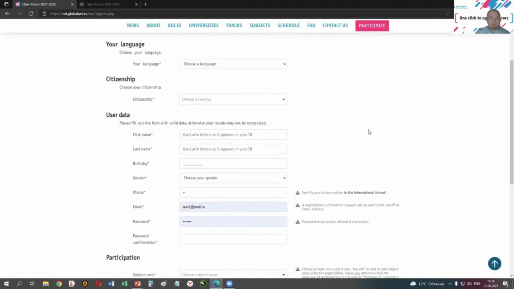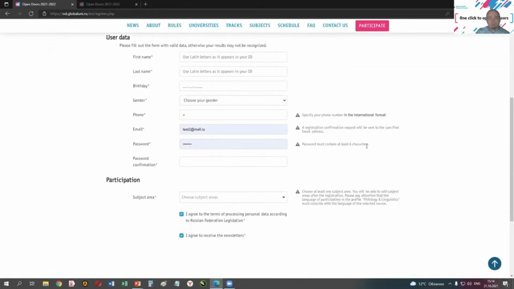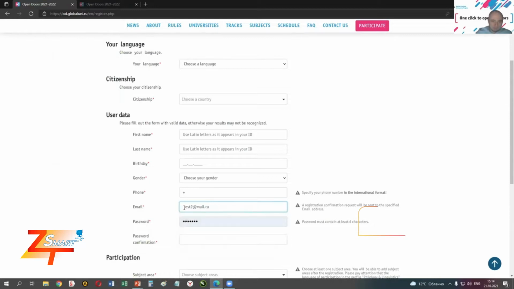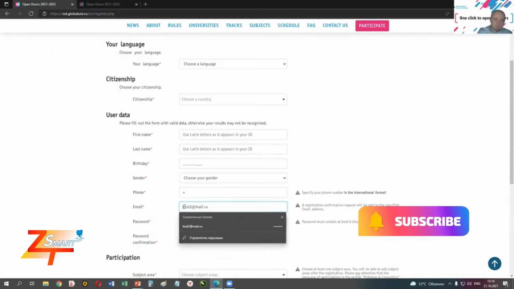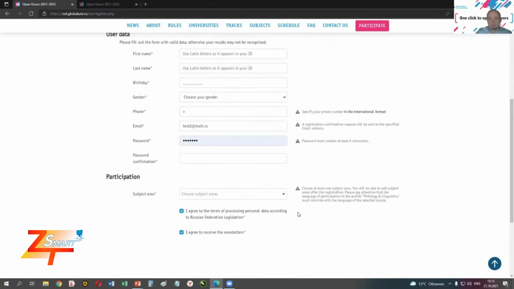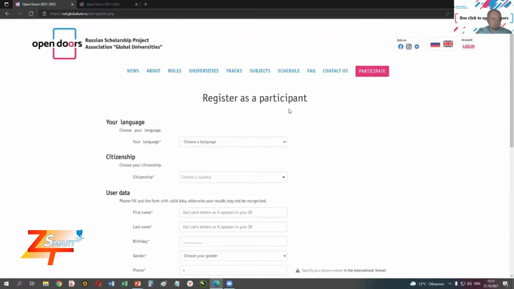When you do that, you have some personal info to fill in. I'd like to point out this space here. When you are entering your email, it is crucial that it doesn't have any spaces after it, like here, or before it. If it has any additional spaces like that, it won't work. So please make sure that you paste your email without any additional spaces. Right, so then you click register and you are a registered participant.